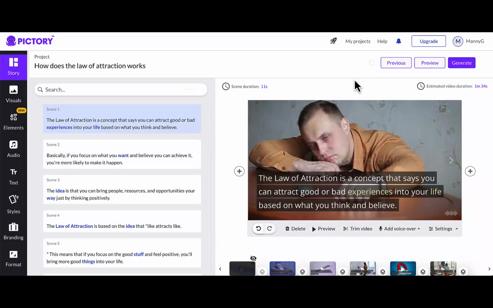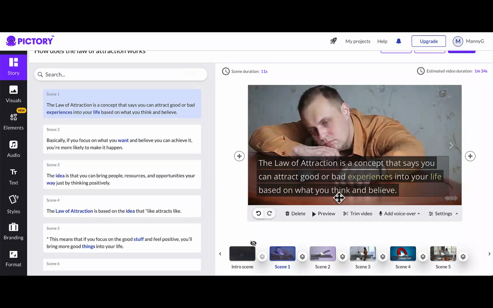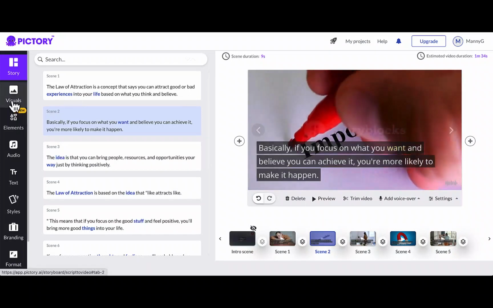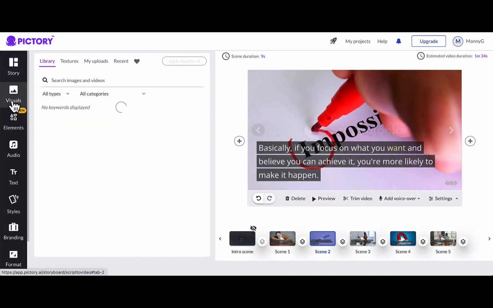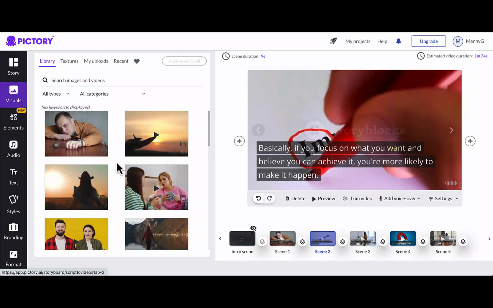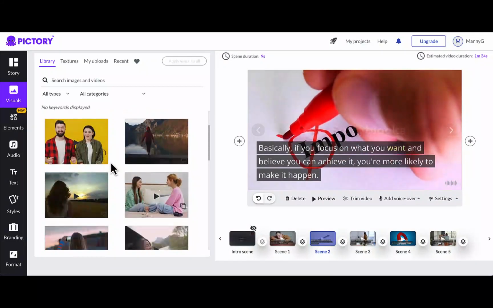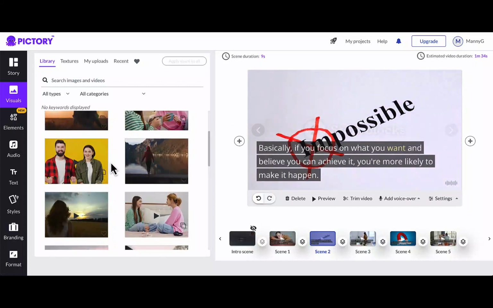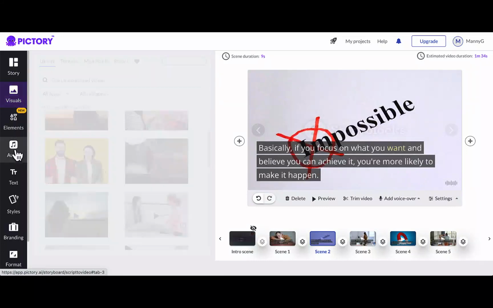Okay, now I have the videos for every paragraph, so you can see the scenes, and actually change it if you want to. You can come up with the new visuals from here. From this part, you can select new visuals and use them if you want. Use different video if you want for your YouTube video. And now I need to add the voiceover as well. So this tool also provides the voiceover as well. So click on Audio.